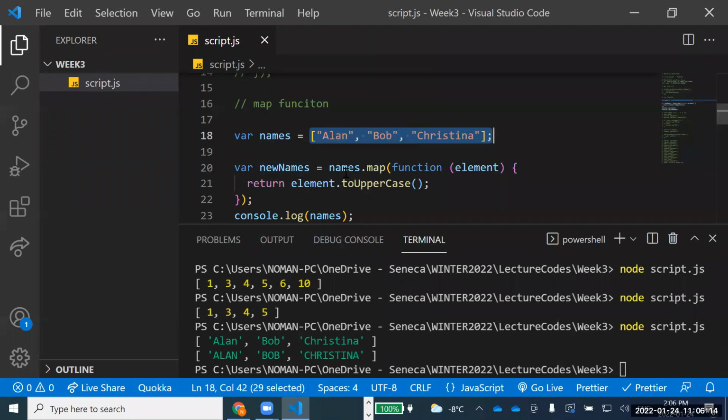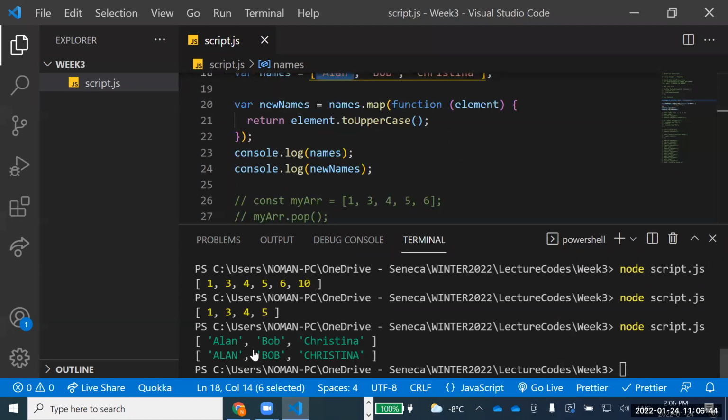So I said new names equal to names.map. So map every element of the given array to something, and then create new names like that. So you see here what I've done. I said names.map function element. So take out one name and store that into this element, and do what? Element dot toUpperCase, convert that into uppercase and return that value. So what happens is that these names have been processed, and after processing they have been returned into a new one.